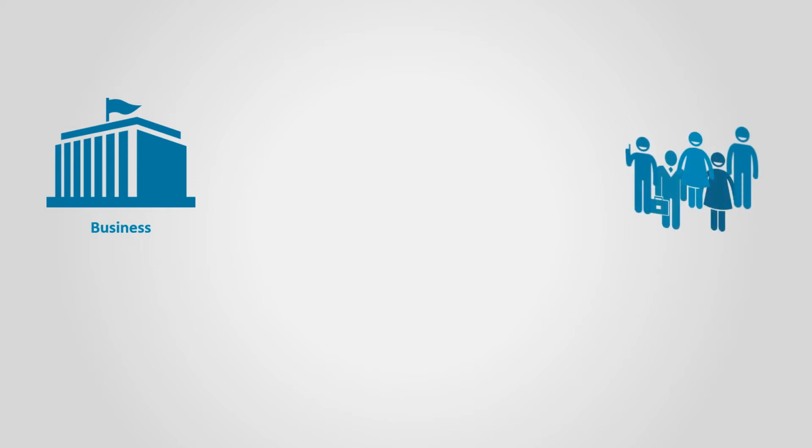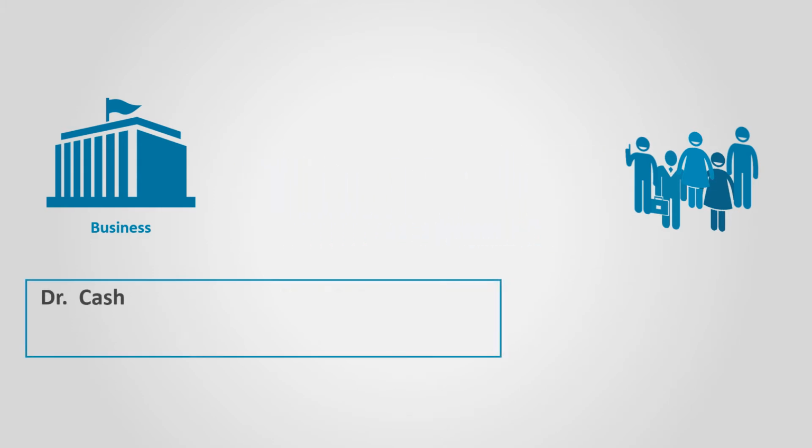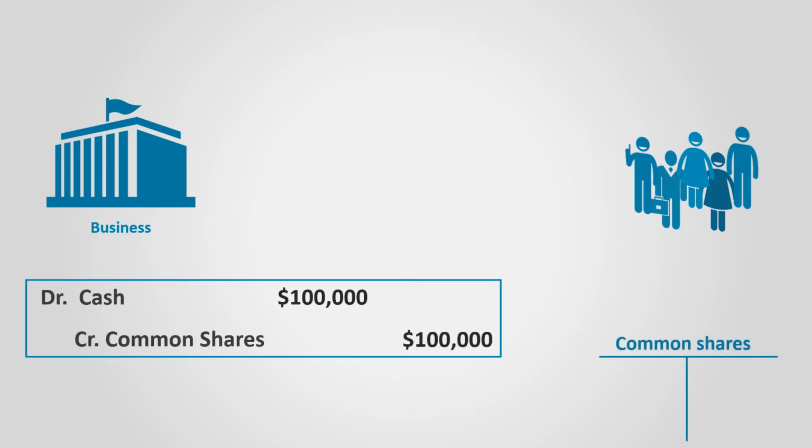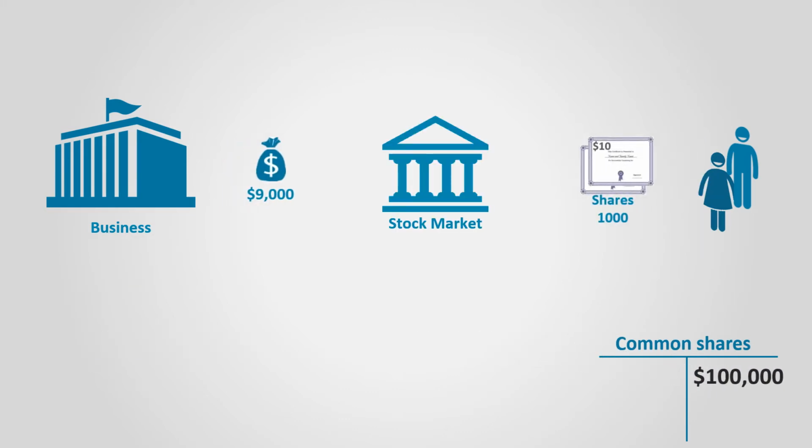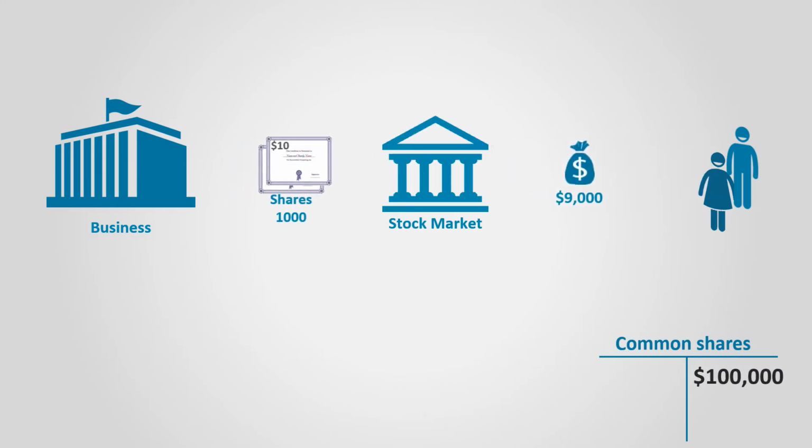To illustrate how to account for such transactions, let's assume that a company issued 10,000 shares for $10 each. The company would debit cash and credit common shares for $100,000. The company decided to reacquire 1,000 shares back at $9 each, so it paid $9,000 to investors to reacquire the shares. The corporation is regarded to have gained $1,000.